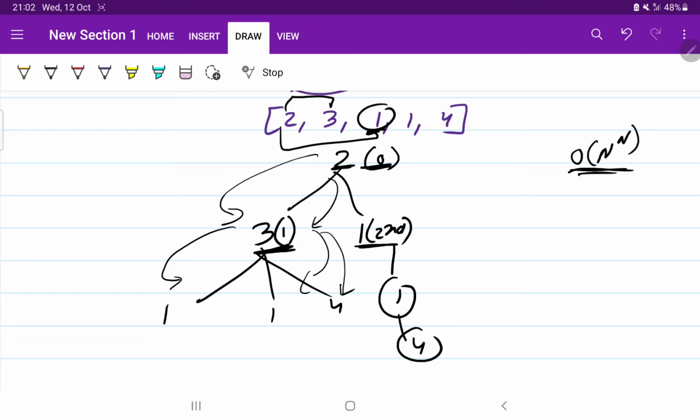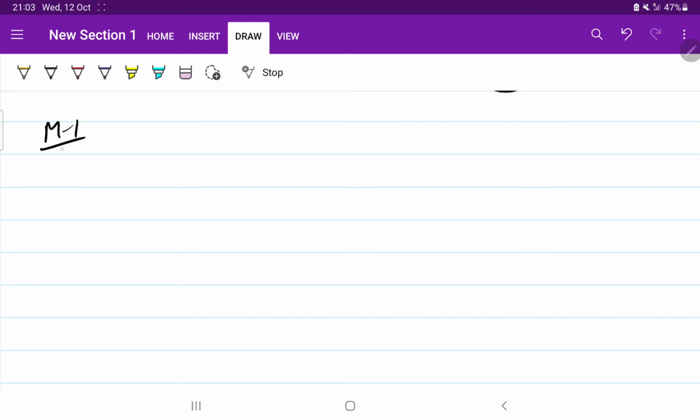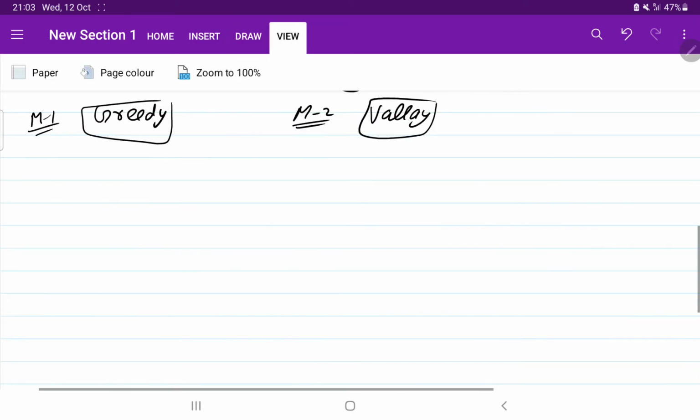So let us try to observe this question in 2 different ways. So the first method that we are going to use is a kind of greedy approach. The second method is going to be a DP approach. Okay, these are the names. I will explain you both methods.